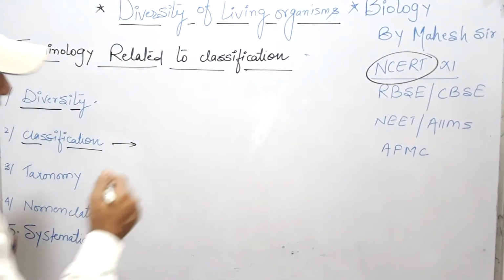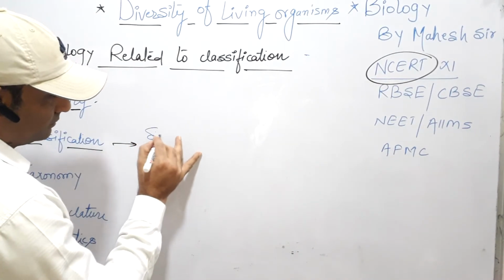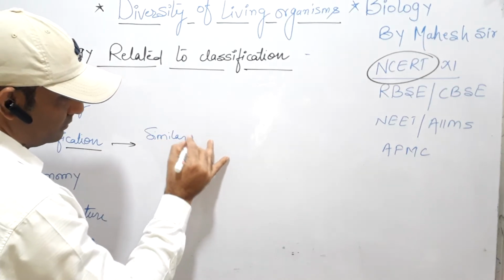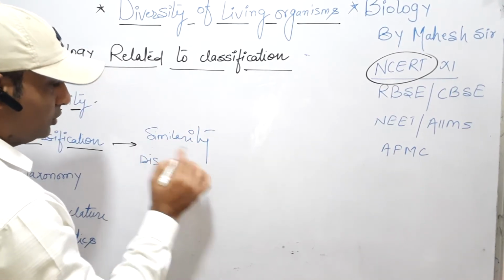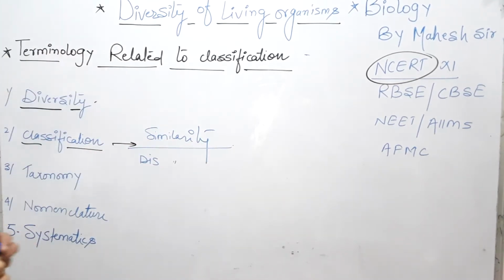The two words, similarity and dissimilarity. What is the reason?